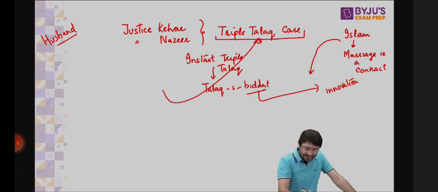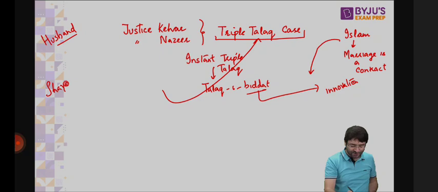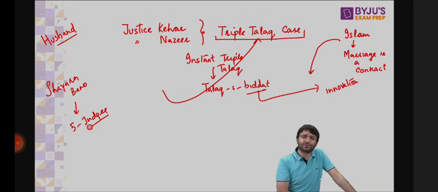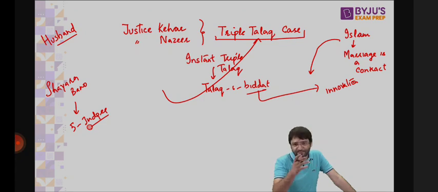The case came to be known as the Shayara Bano case. Five judges had to decide whether instant triple talaq is constitutional or not, whether it should be allowed or not. Five judges were part of this bench: Justice Kehar, Justice Nazir, Justice UU Lalit, Justice Rohinton Fali Nariman, Justice Chandrachud, I think, was also part of this bench. No, the fifth judge was Justice Kurian Joseph. So one Sikh, one Hindu, one Parsi, one Christian, one Muslim. There were five judges, but ironically no woman judge, because there were very few women judges in the Supreme Court to decide on a gender issue.